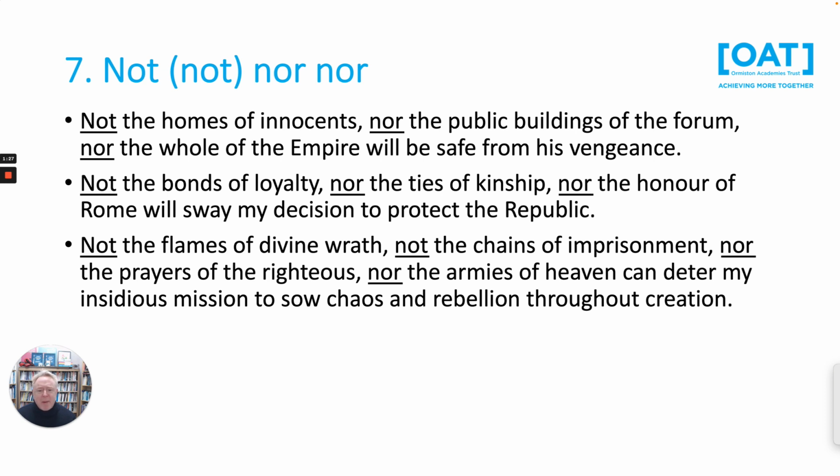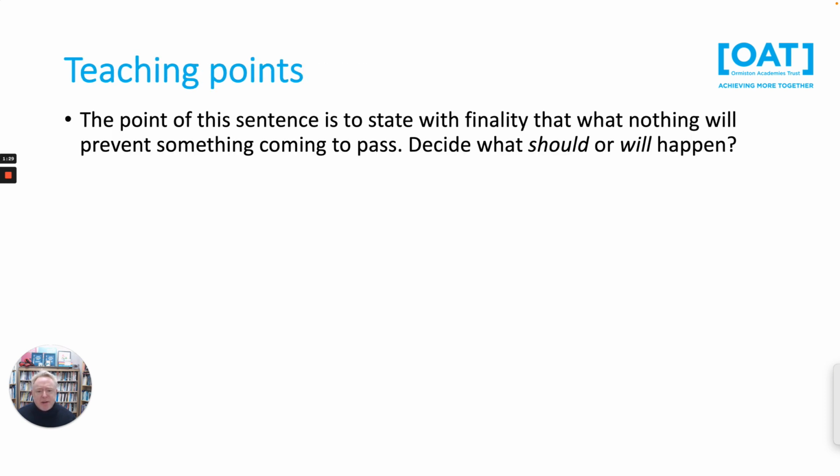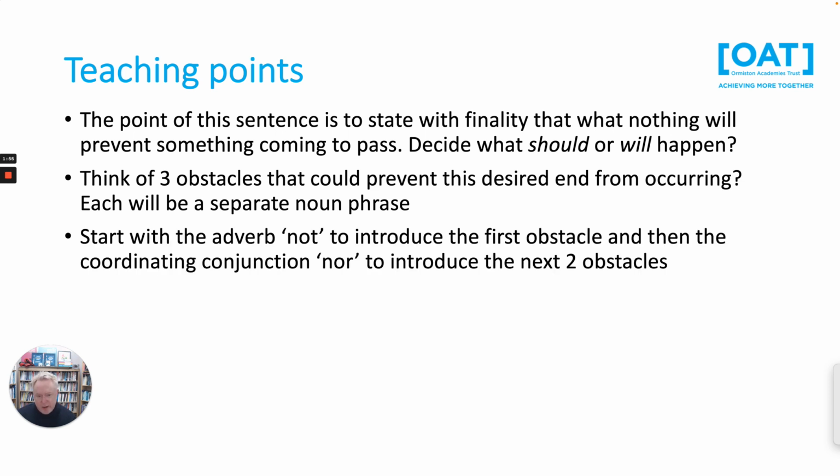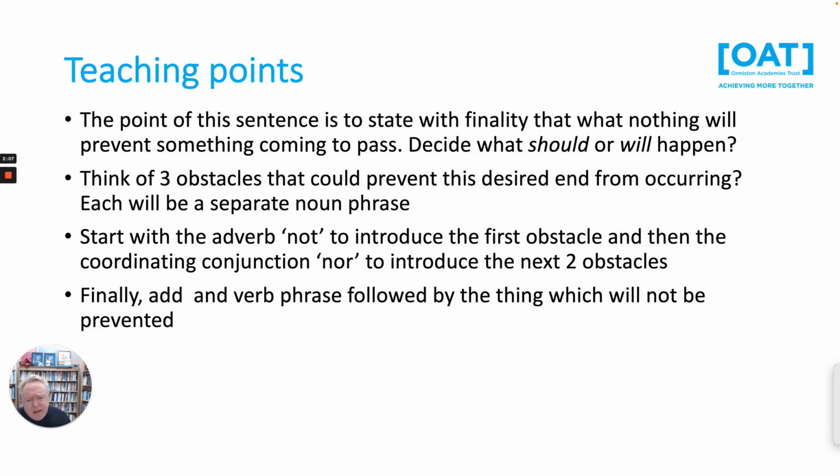So, right, let's have a think about what we'd need to teach in order to get those kinds of sentences. So, the first thing is to decide on something that should happen or will happen. Because we want to make it really, really clear that despite any obstacles, that's going to happen. And then we need to think of our obstacles. So what's going to happen and then what could get in the way. Each of those obstacles will be a separate noun phrase beginning with not or nor. There we are. So not's an adverb, just for clarity, and nor is a subordinating conjunction. So if you want a bit of technical grammatical information on that, then that's maybe useful.